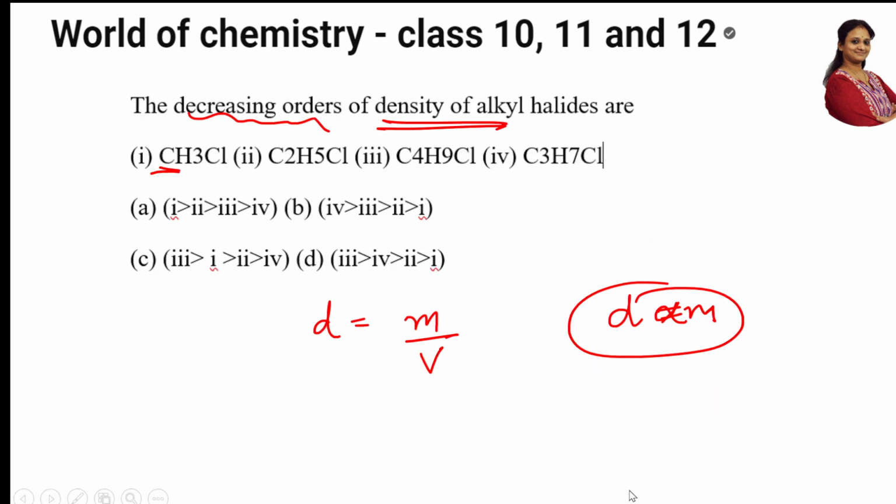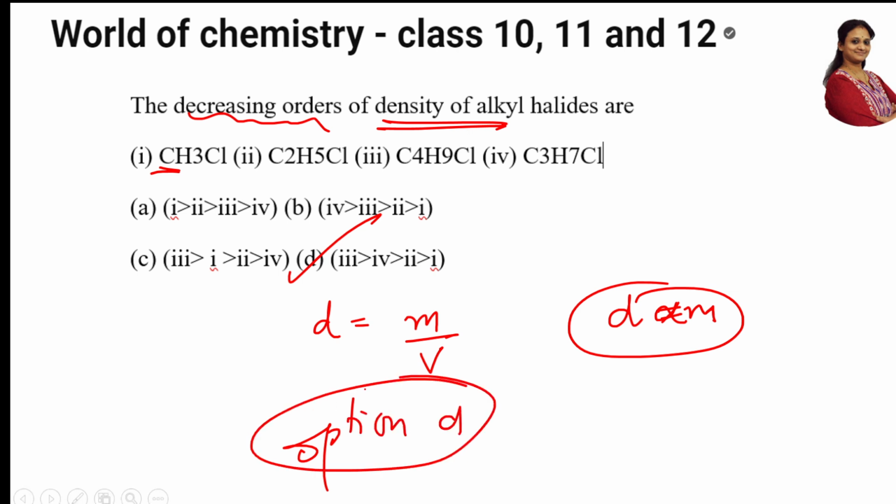Go back and mark the option. Which option is this? 3, 4, 2, 1. Yes, this is the correct option. So what is the option, students? It is option D. Easy? Easy. Let's go to the next question.